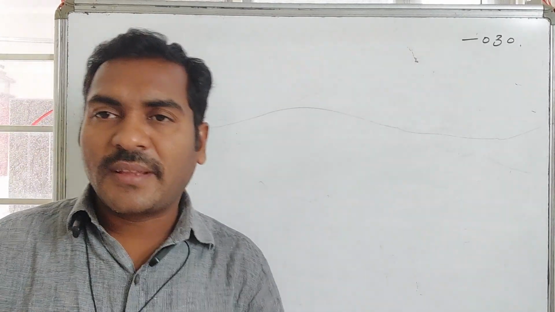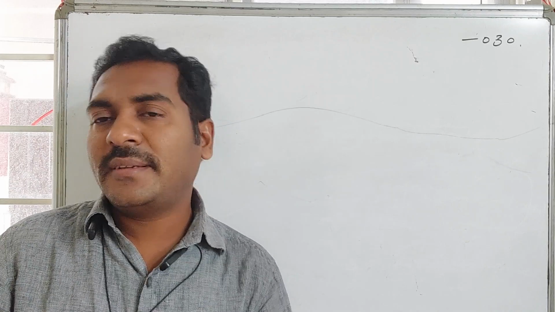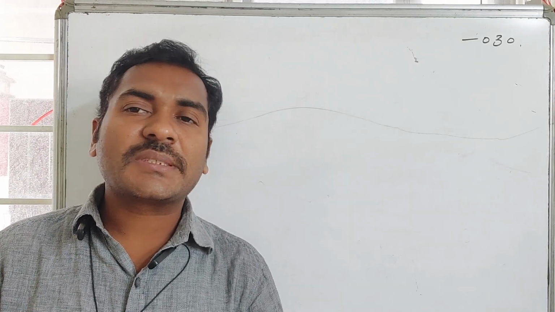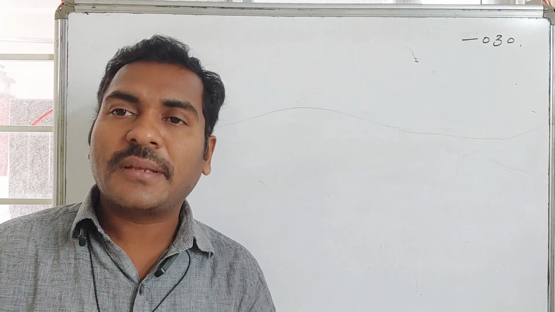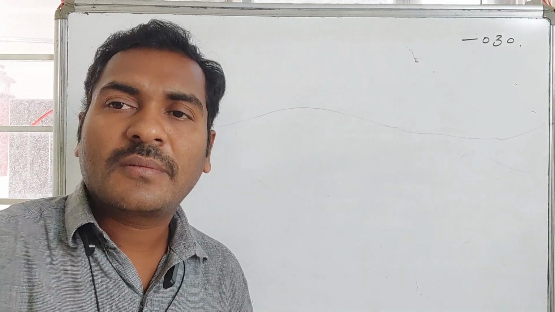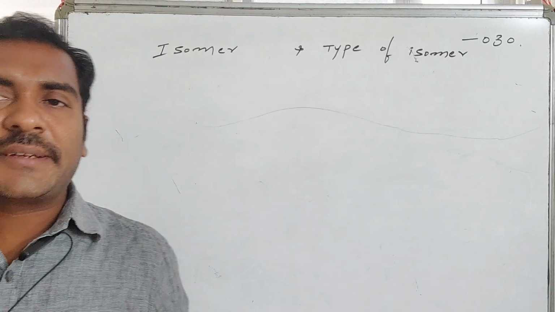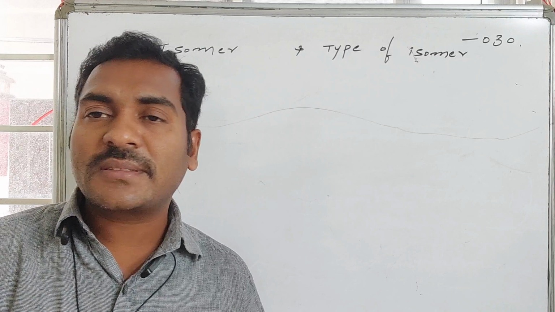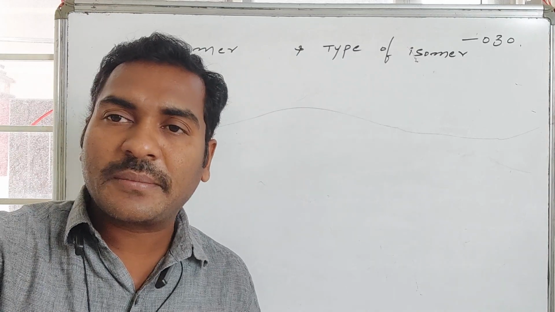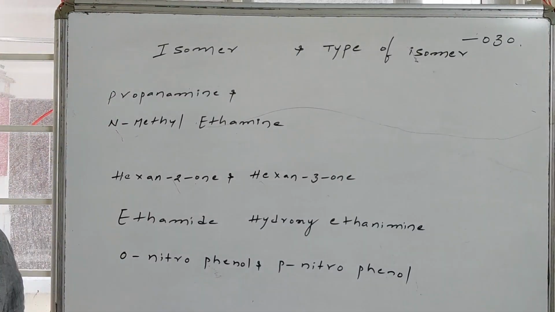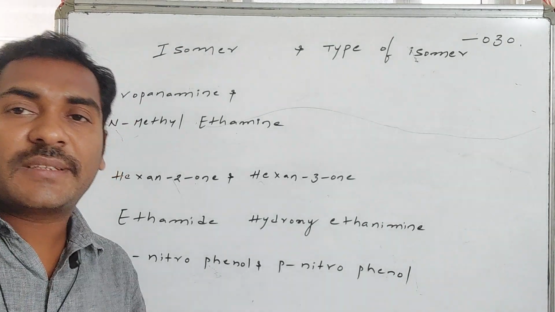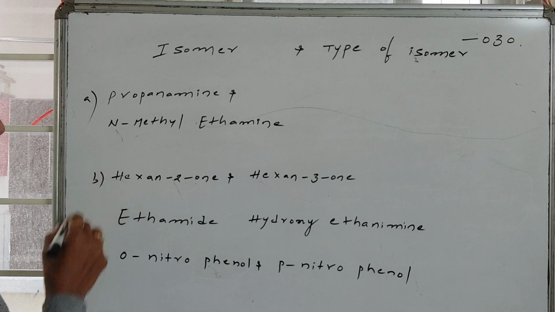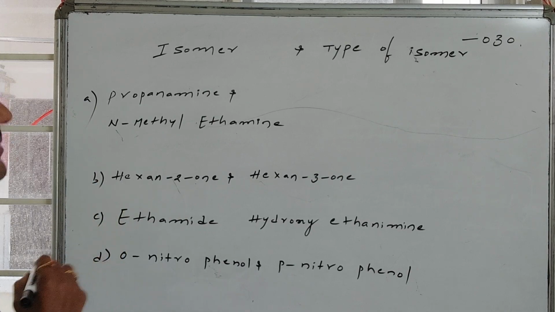Welcome friends. Here is a question related to the previous JEE and it is related to matching. The matching content of the questions of column A and column B are given. It is related to the matching of isomers versus the type of isomer that it belongs to, and the list of isomers is provided for us in the form of options. This is A, this is B, this is C, followed by this is D.